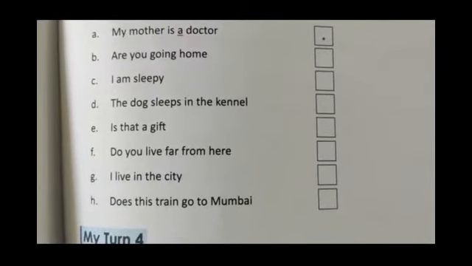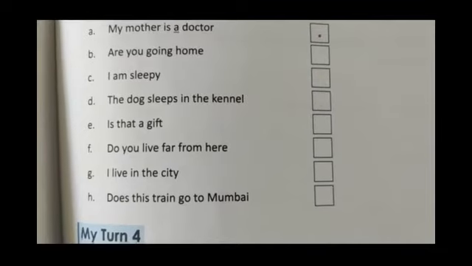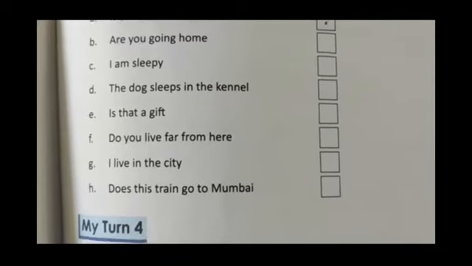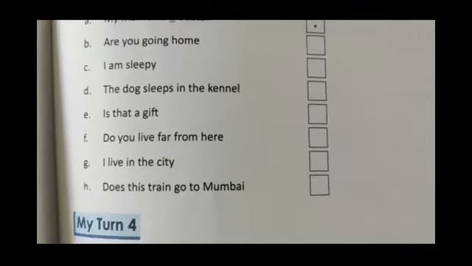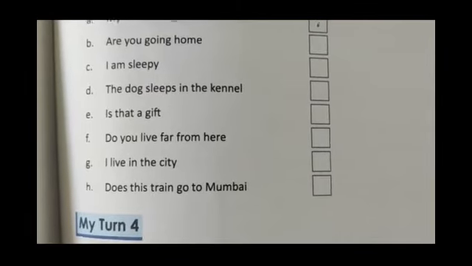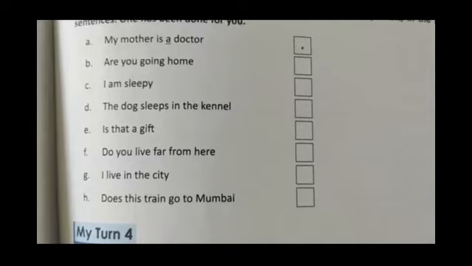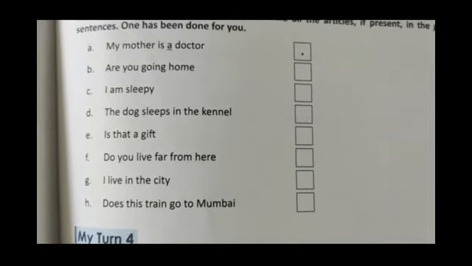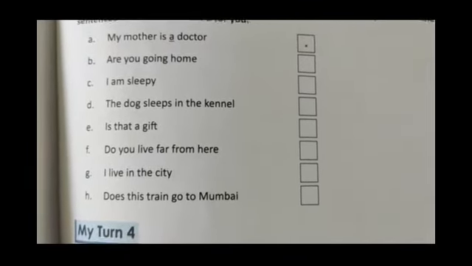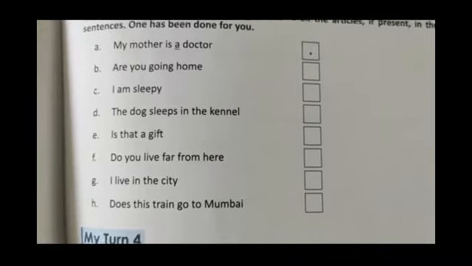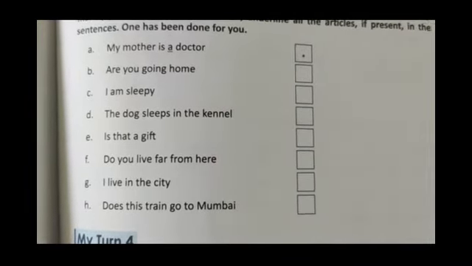Next, I live in the city. And the last one is, does this train go to Mumbai? Okay, so I've read all the sentences for you. You will also read it loudly, and then you will put the full stop or question mark wherever it is required. And next thing what you are going to do, you will underline the articles.